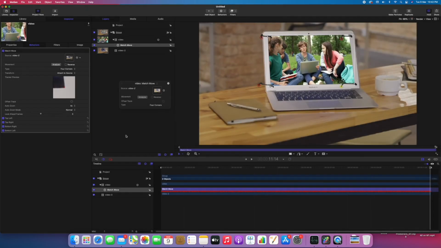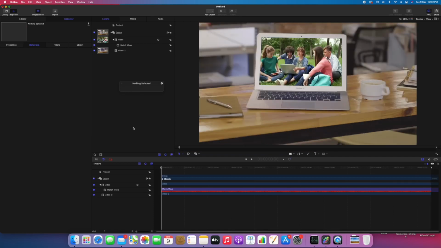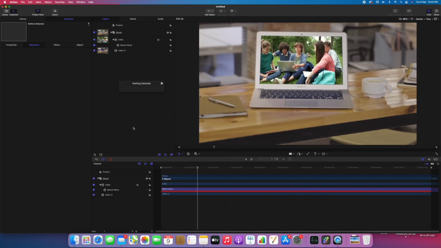We are done. So now click outside to deselect everything and press Home and Out, spacebar to see the preview.